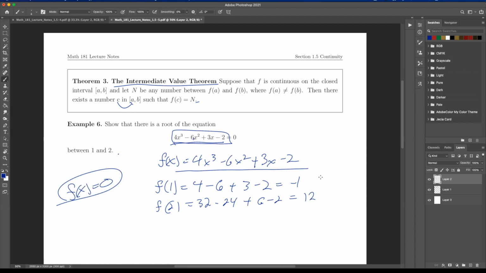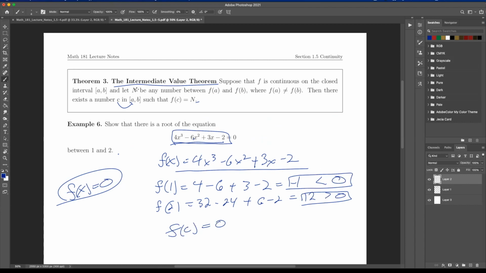But notice that this right here is less than 0, and yet this is greater than 0. That means somewhere in between 1 and 2, according to the intermediate value theorem, there must be an f of c that equals 0, right?